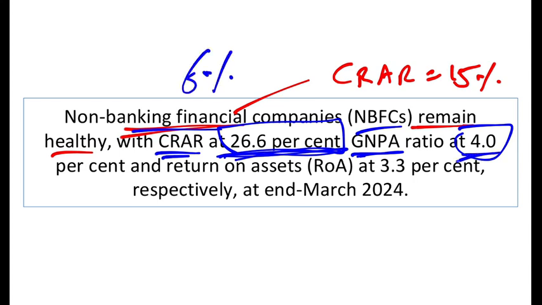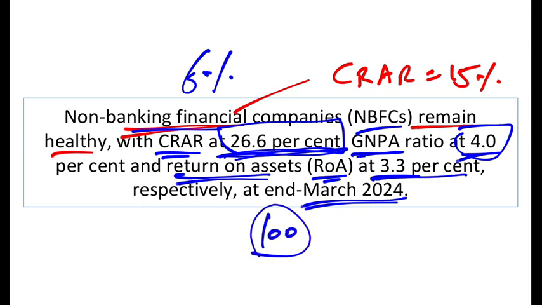So it is 4%. And what about the return on assets? Return on assets, you can see, is 3.3% when the financial year 24 ended. Now, what is return on assets? Return on assets simply means that if you have 100 rupees of assets, how much money are you making from these assets? They are making 3.3 rupees for every 100 rupees of assets. That is, return on assets is 3.3%.